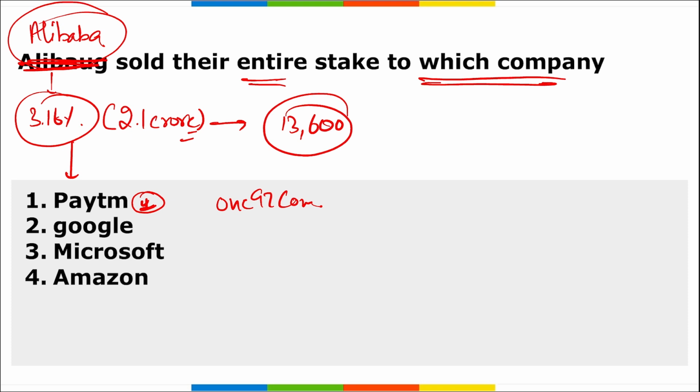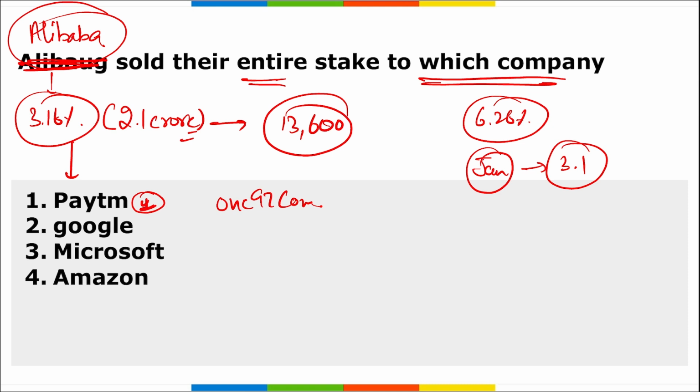Also remember, this is the second time that Alibaba has sold this stake. Earlier they held a 6.26% stake, and in the month of January Alibaba sold 3.1% equity in the company for around $125 million, and now again they have sold the rest of the equity. Highly important.